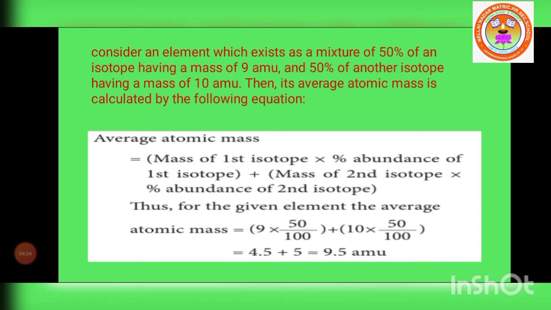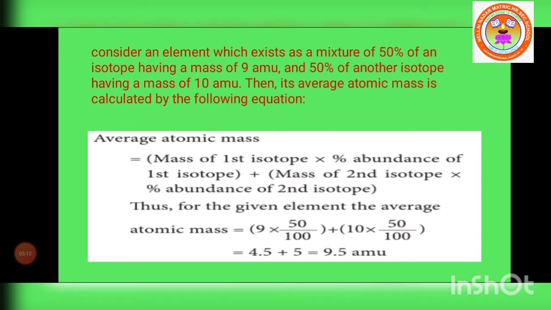Another isotope has an abundance of 50% and an atomic mass of 10 AMU.